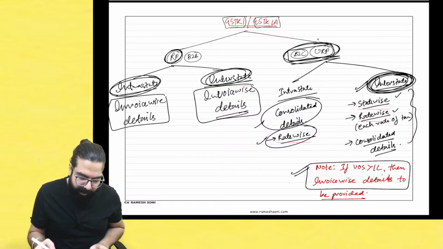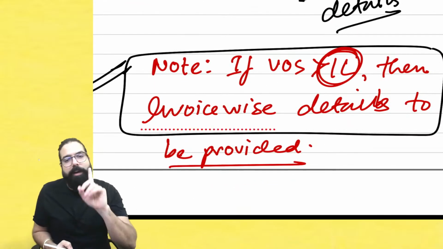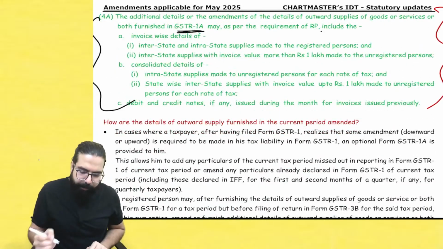Yes, sir, this point is clear. In the class, we had already discussed. This was 2.5. Now it is 1 lakh rupees. That's all they have gone ahead and told. The same thing they have told for GSTR 1A.